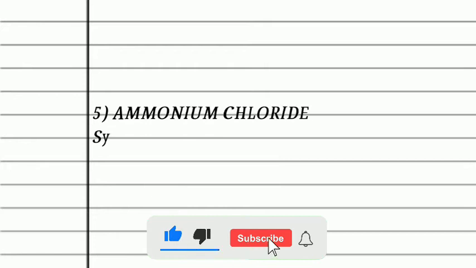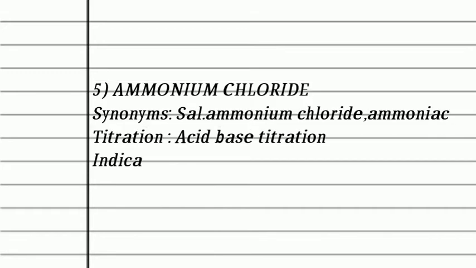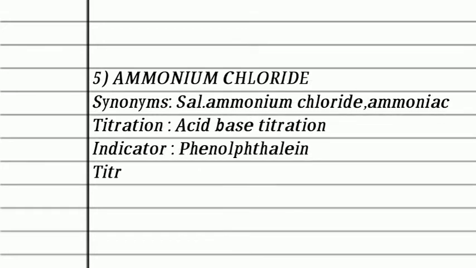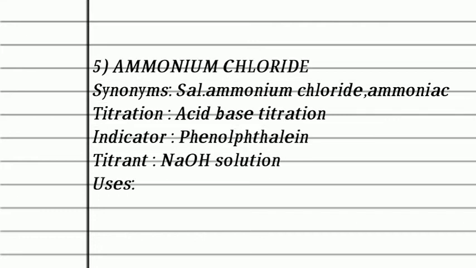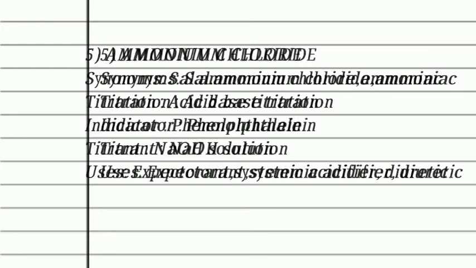Fifth is ammonium chloride, that is NH4Cl. The synonyms of ammonium chloride are sal ammoniac or ammoniac. The assay of ammonium chloride is performed by acid-base titration, that is a neutralization reaction. Phenolphthalein is the indicator used in the assay of ammonium chloride. The titrant used in the assay procedure is sodium hydroxide solution. Use: it is used as an expectorant, systemic acidifier and diuretic.